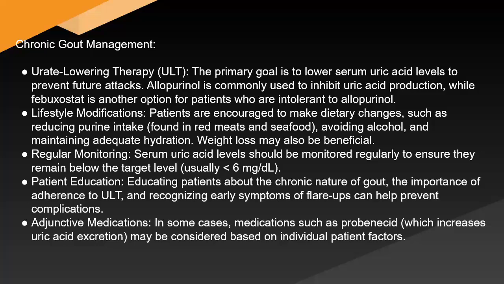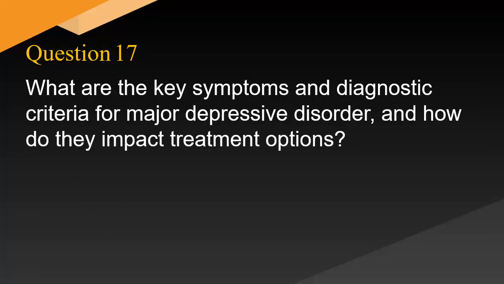Patient education. Educating patients about the chronic nature of gout, the importance of adherence to ULT, and recognizing early symptoms of flare-ups can help prevent complications. Adjunctive medications. In some cases, medications such as probenecid, which increases uric acid excretion, may be considered based on individual patient factors.